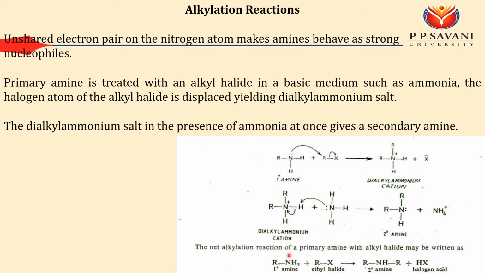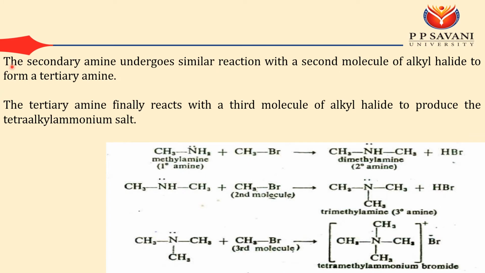This is the net reaction. Suppose I have a primary amine and I do a reaction with alkyl halide; simply, we can say this H you have to remove, and this R you can directly attach here, so you will get your secondary amine. Secondary amine undergoes similar reactions to produce the tertiary amine, and the tertiary amine finally reacts with a third molecule of alkyl halide to produce the tetraalkyl ammonium salt.